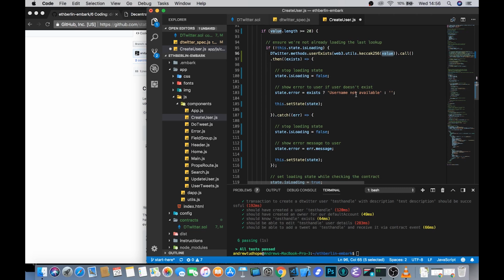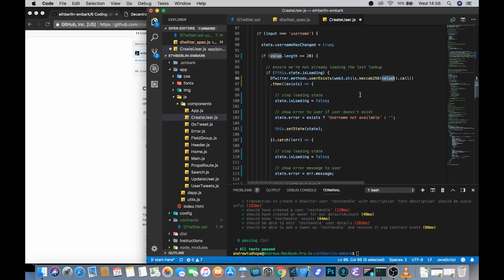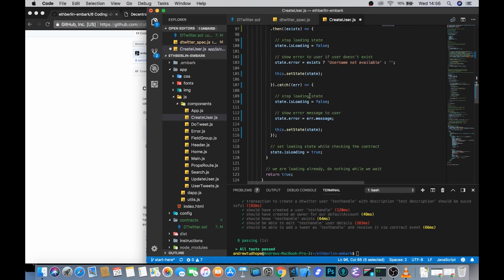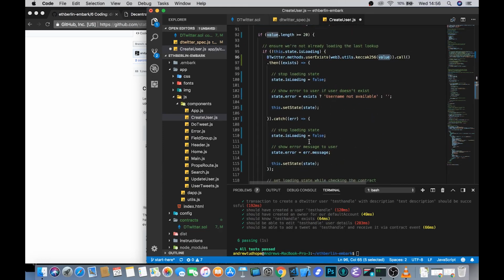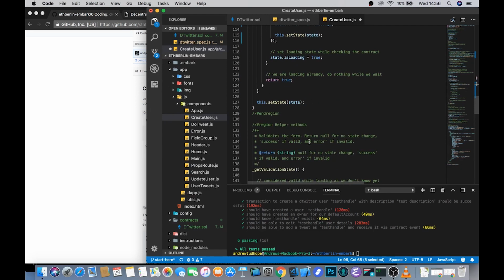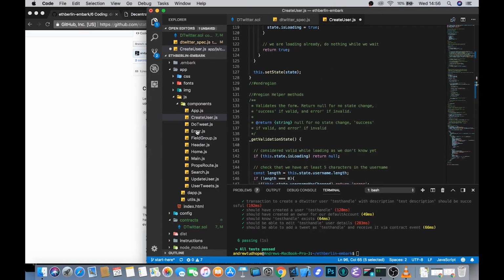Put up that the username is not available. So this is if you're trying to set your username and somebody else already has it. And if that's the case, then we've got this catch block, if this fails, to show an ordinary error message in this particular component. So that should be everything for create user.